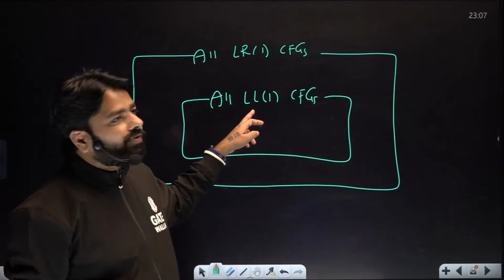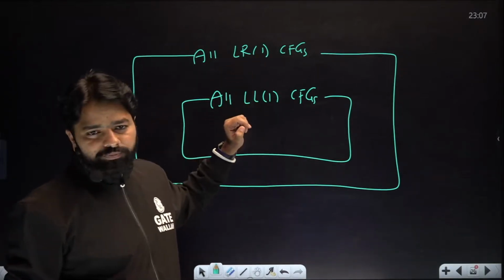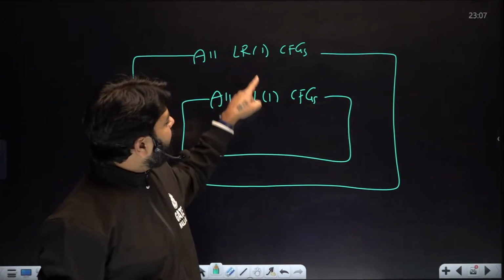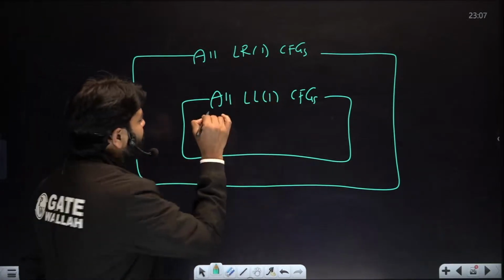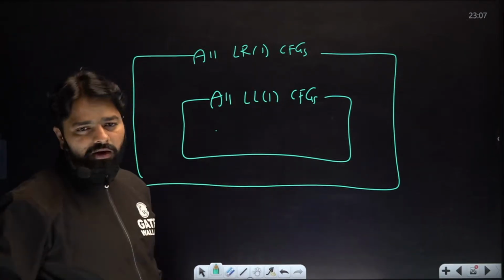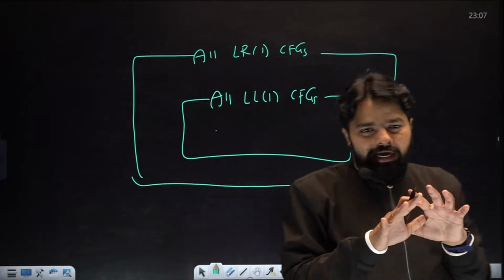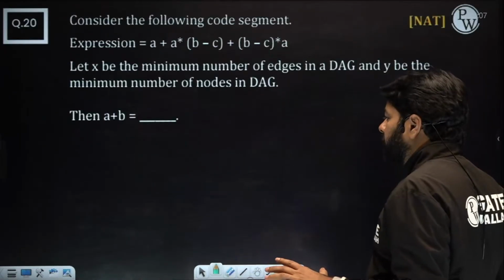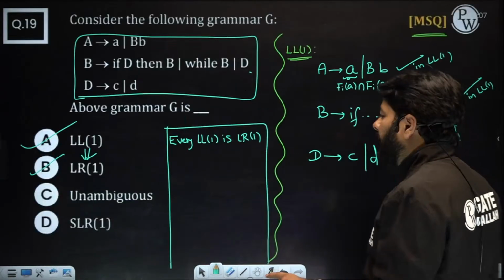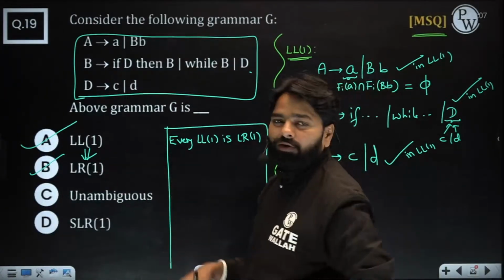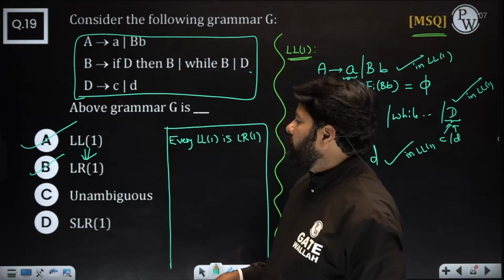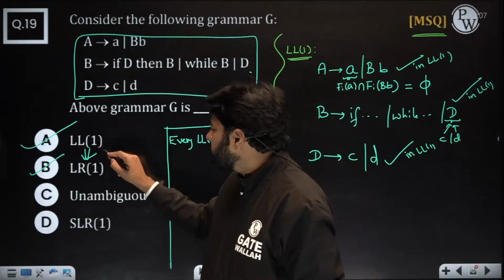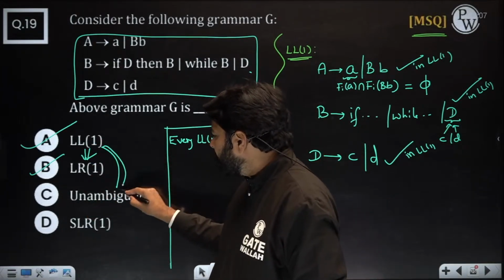This also holds for LL0 and LR0. In any particular case, these two will work. If the grammar is LL1, it is always LR1. So no need to check ever. Blindly you assume that it is always LR1. And also, if it is LL1, it is always unambiguous.